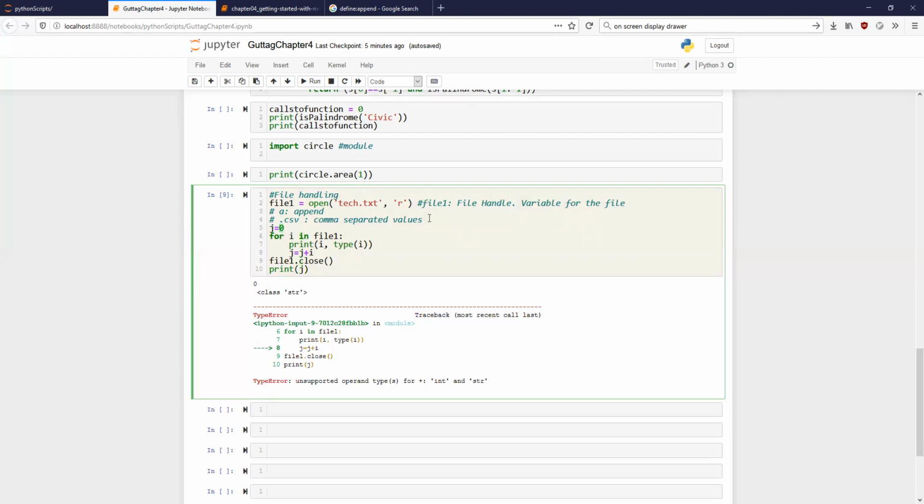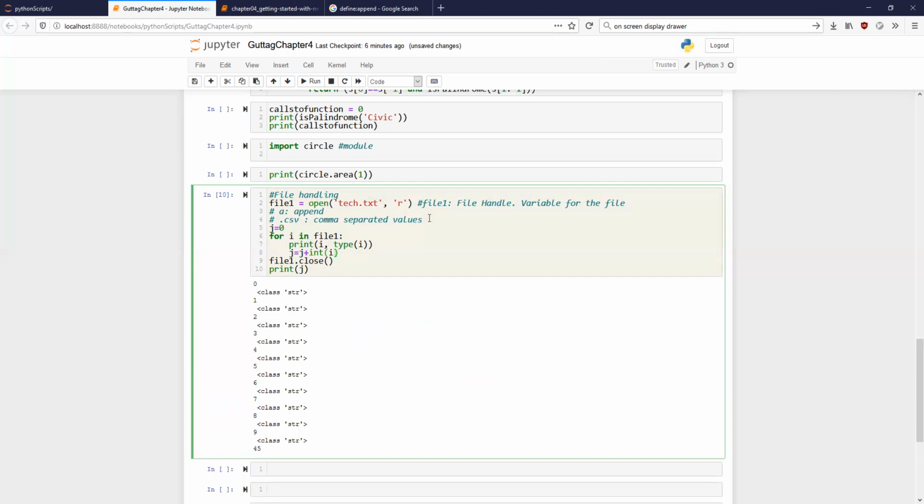So if you wanted to add the first 9 numbers, how would you do that? You'll have to convert this into an integer. Is that all right? Is the sum of first 9 numbers 45? n into n plus 1 by 2. So n is 9. 9 plus 1 is 10 by 2. 9 times 5 is 45.